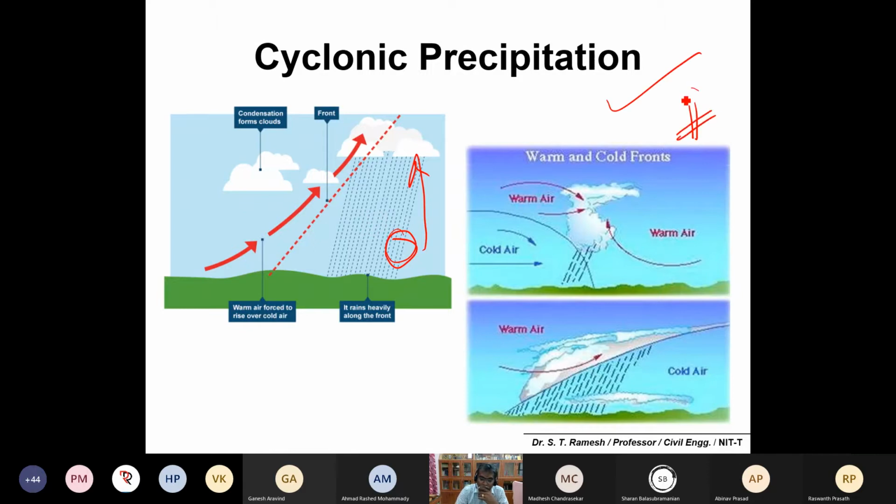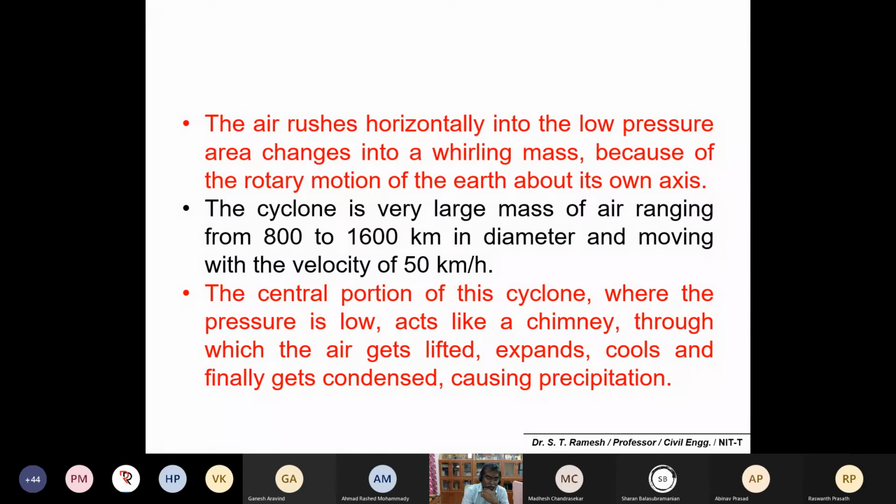Okay, so please remember, cyclonic precipitation is very common in the southern part of India, especially in Tamil Nadu, Andhra Pradesh, and some parts of Karnataka as well. You may get cyclonic precipitation. Okay, so this I have explained to you.